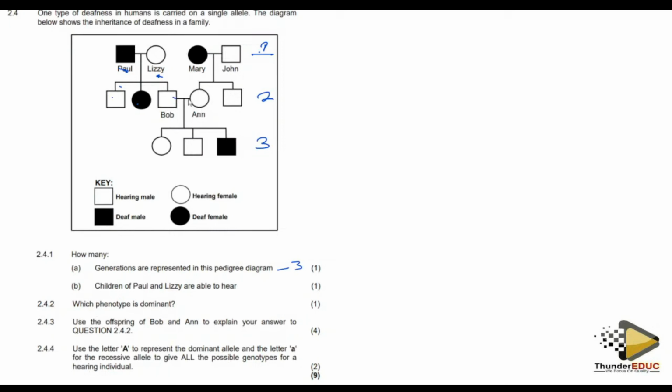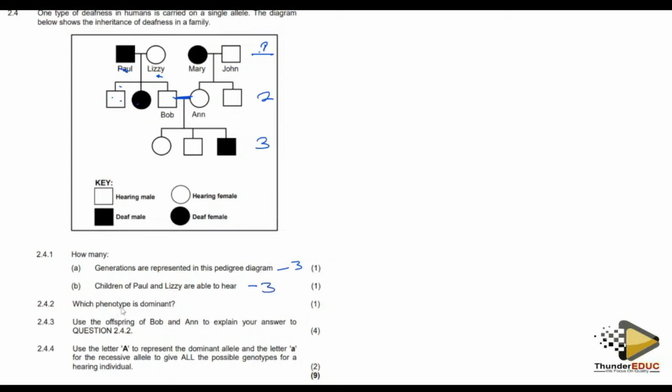Why? Because this one just married in. This means interbreeding or sex is happening, or marriage or cross, whatever you can describe it. So it means that there are three individuals. So the answer is 3.